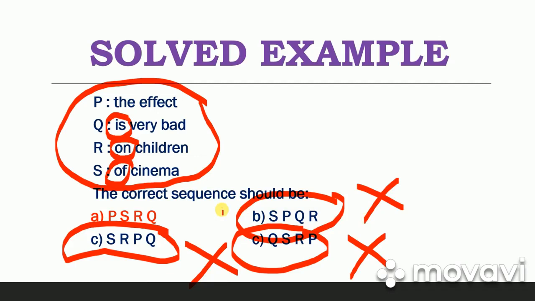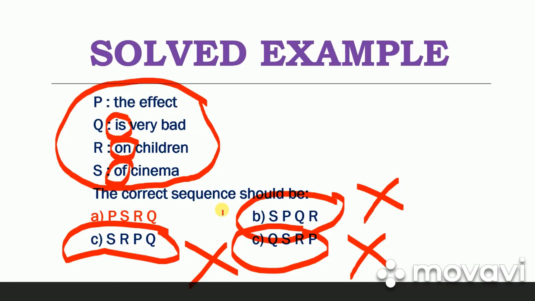Now let's observe whether option A is correct. Let's put all four parts of the sentence into this sequence and see whether it forms the correct sentence. First comes P, the effect. Then comes S, of cinema. Yes, the effect of cinema. This is a correct sentence construction. Then comes R, on children. Yes, the effect of cinema on children. This is also a correct grammatical structure.